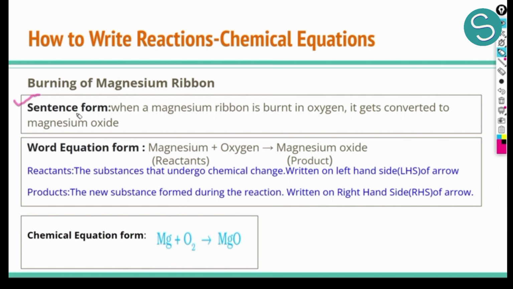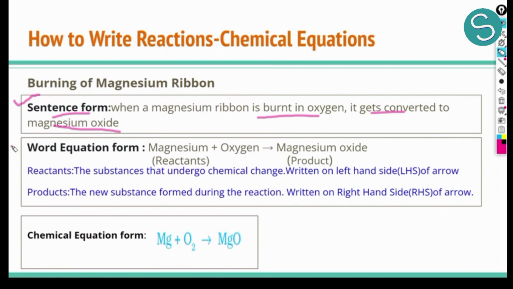Let us make a sentence of it and we write, when a magnesium ribbon is burnt in oxygen, it gets converted to magnesium oxide. So here in this sentence, we are reporting the complete information of the reaction in one sentence. As you can see, if you have to write 10 such reactions, it is a very tedious and a very long task. So this type of form is not preferred while we write a chemical reaction.